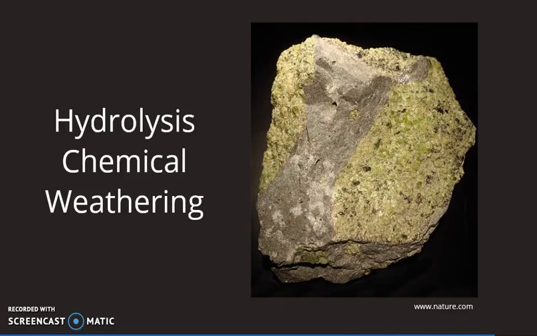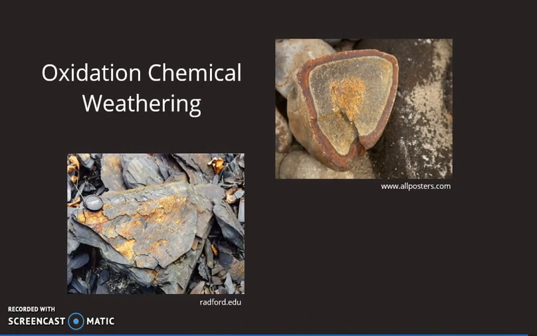Hydrolysis chemical weathering is when water combines with certain substances within a rock. This creates a rock with a softer formation. The process makes it easier for the rock to break down as further weathering occurs. Last, oxidation chemical weathering happens when oxygen combines with other elements in a rock.